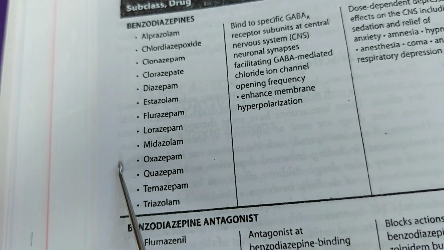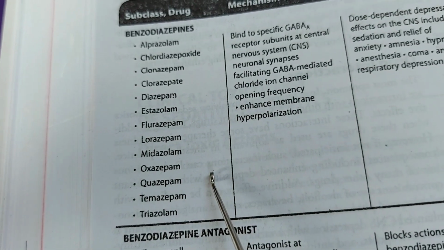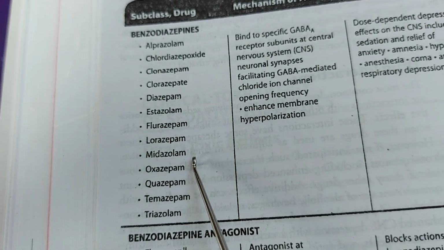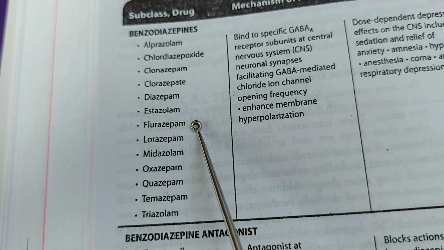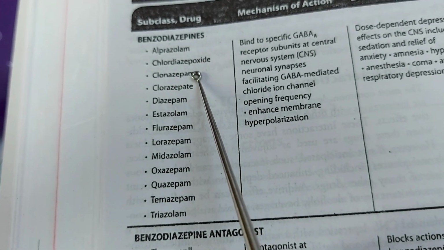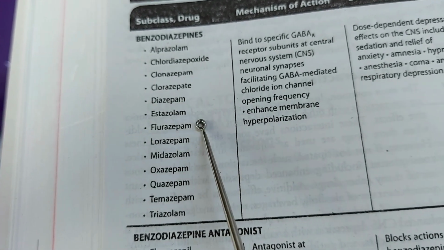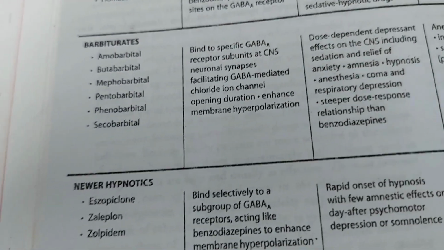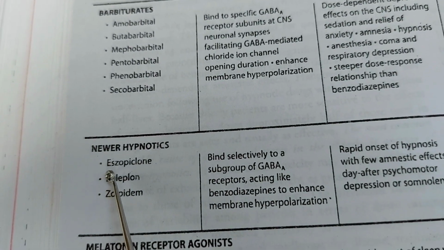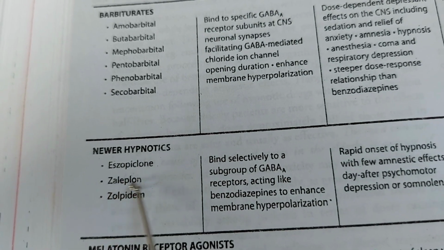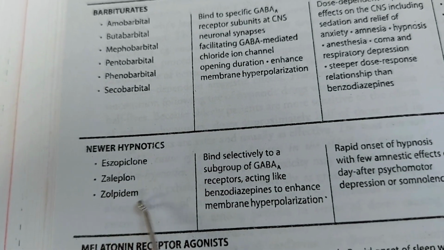These drugs are the benzodiazepines. They are classified according to their duration of action as short acting, intermediate acting, and long acting. The newer agents are S-zopiclone, zaleplon, and zolpidem.